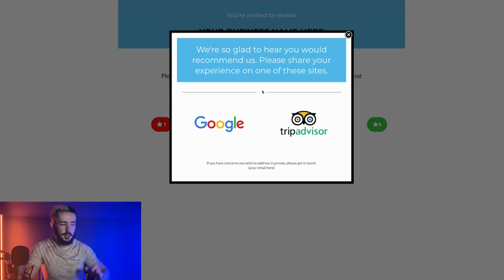What will happen right here is, if we click one of these platforms, it will externally redirect us to their Google page or to their TripAdvisor page. And also, something that's very important to note, you can remove platforms on here. You can add any other platforms. So if you want to add on Yelp or Booking.com, say for example, if you're working with a hotel, then you can do so. They can go ahead then and leave their positive review on their business profile.